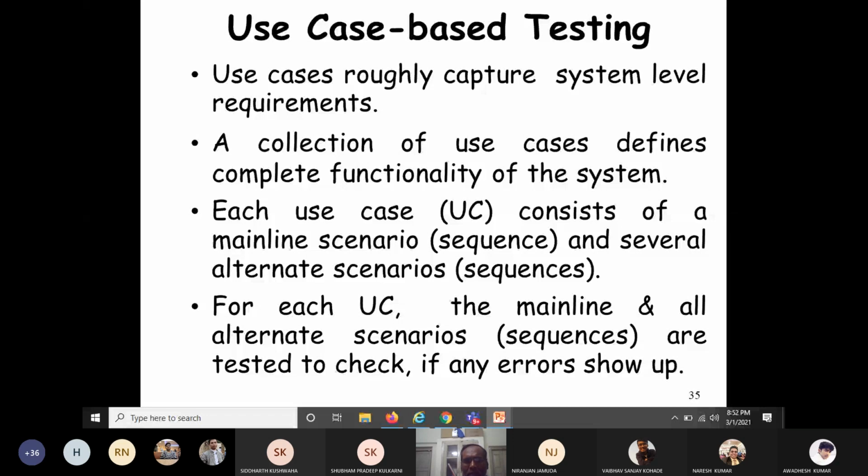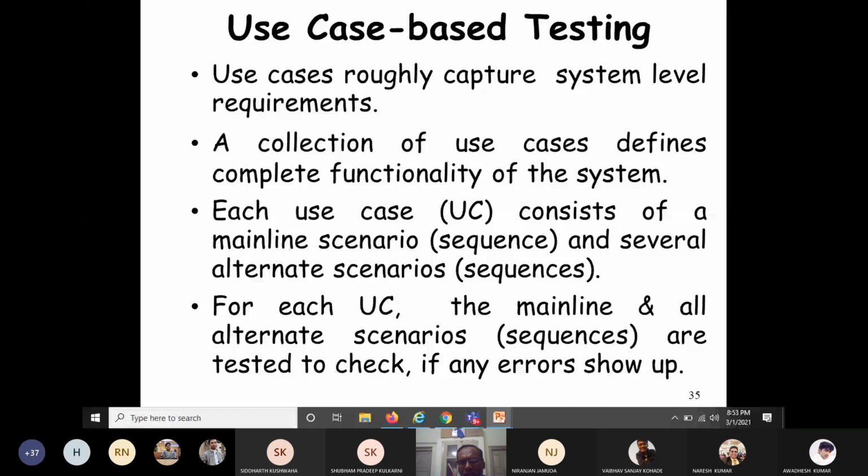If we have a use case diagram consisting of the mainline scenario and alternate scenarios, how do we test the software? We have to design the test cases in such a way that the mainline scenario and each alternate scenario will be executed at least once. You should not say that you have tested only the mainline scenario, that is, starting from entering the ATM to getting the money. If that is successful, don't say that my system is working successfully. You have to generate test cases for the mainline scenario as well as each and every alternate scenario. Because we do not know, in some alternate scenario it might be giving a correct result.